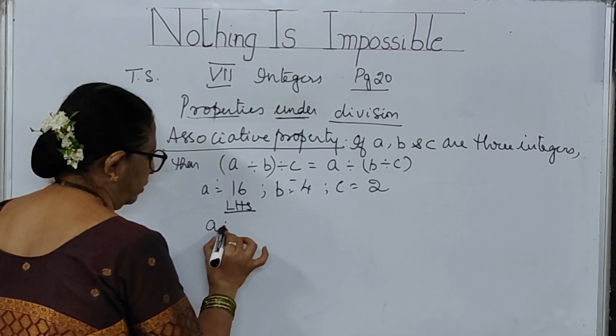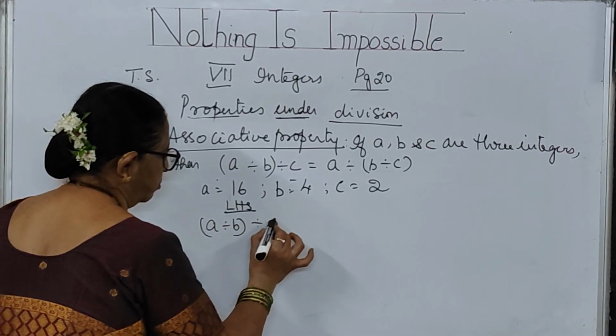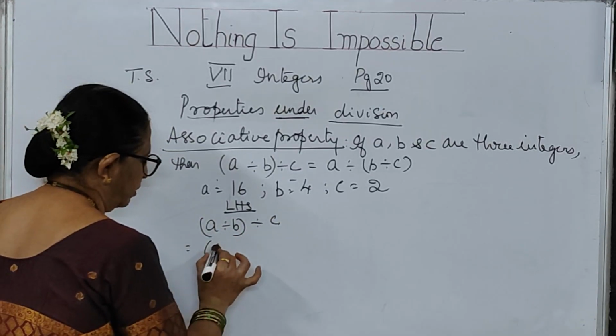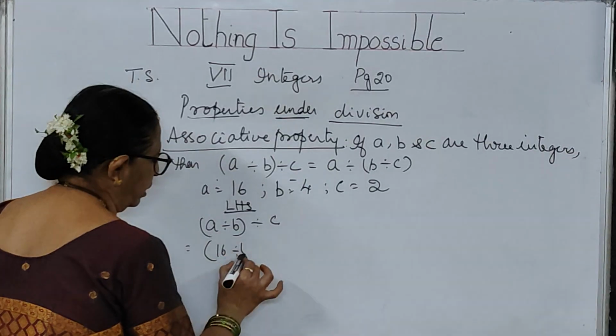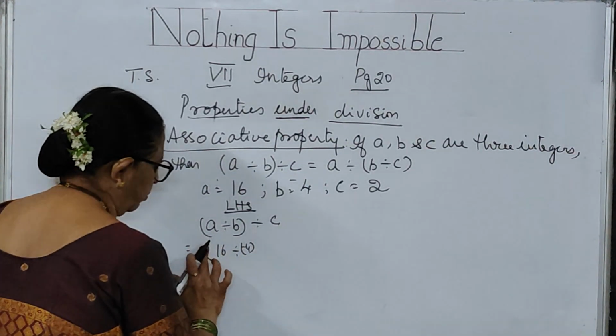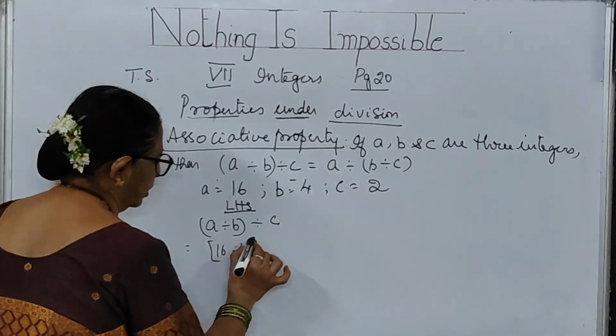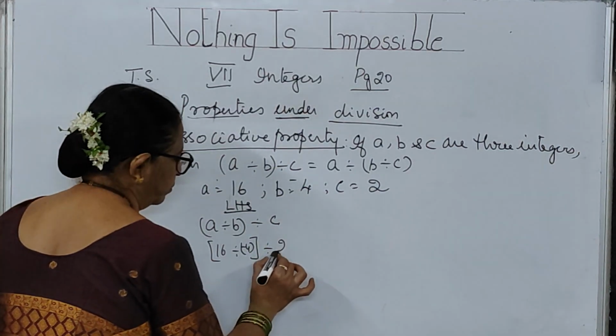Let me go for LHS. LHS is (A divided by B) divided by C. That means 16 divided by minus 4, I'll put a big bracket here, divided by 2.